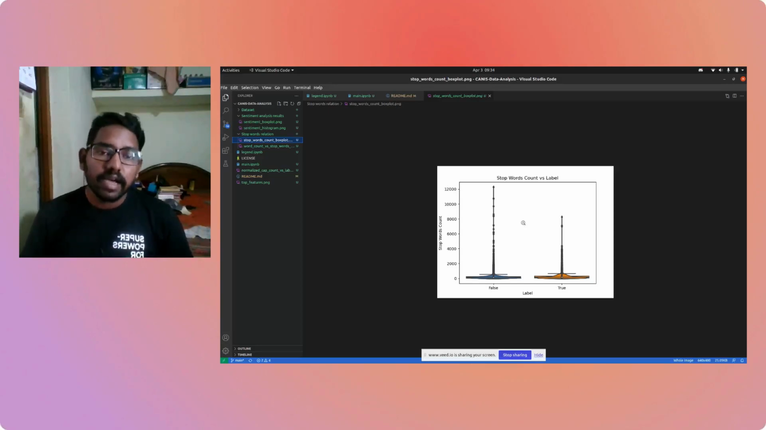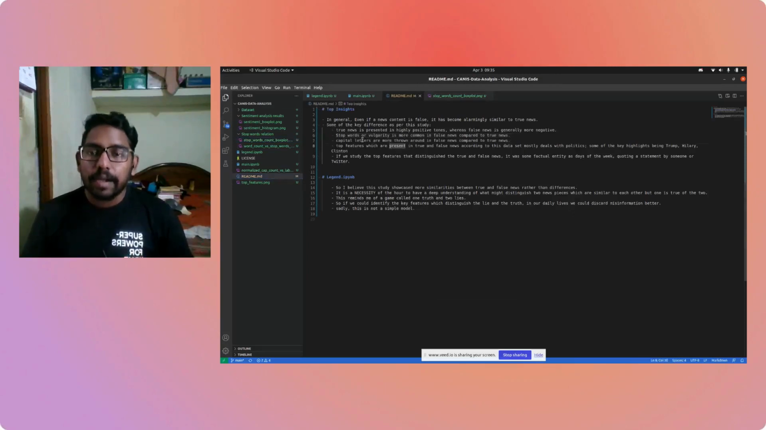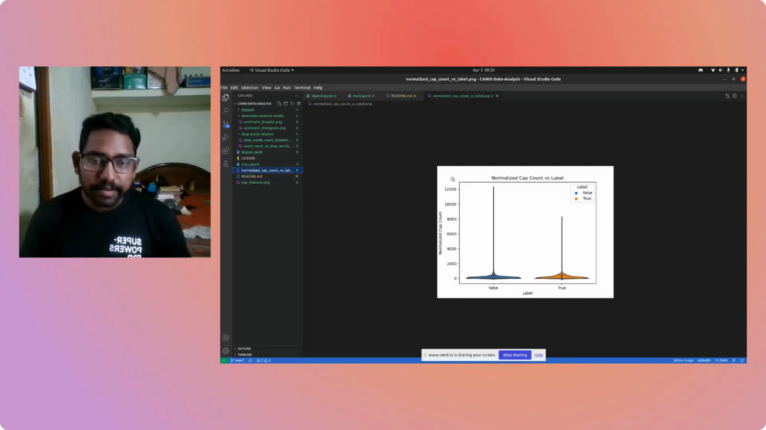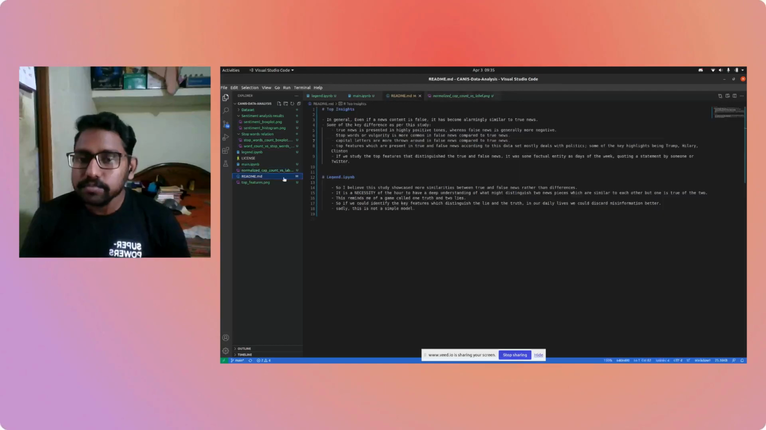But even then, I would say that this chart tells us more similarities than differences, because there's not a very distinct difference between the false and true news side. So we can't really say that false news will always have more stop words. Moving on, capital letters are thrown around more in false news compared to true news. If you look at a capital count of the normalized word count, you can see that the false news has more capital letters or human annotations compared to true news.